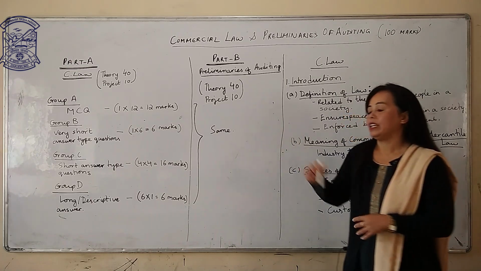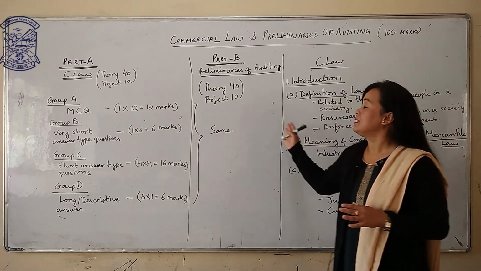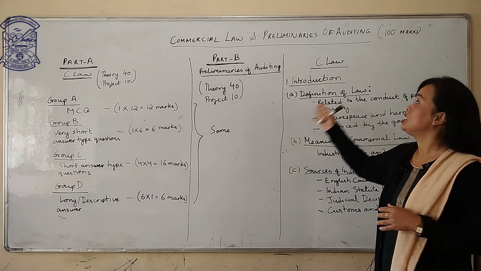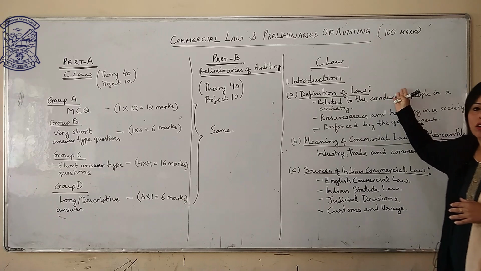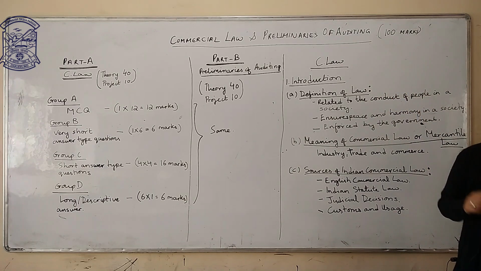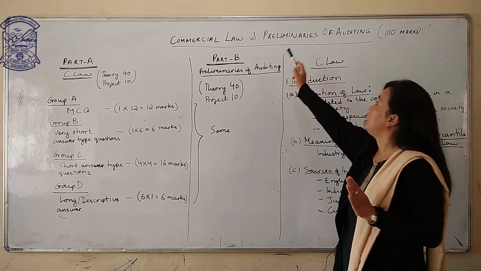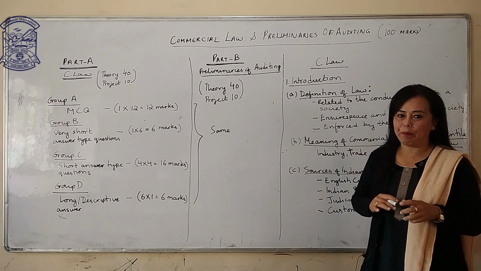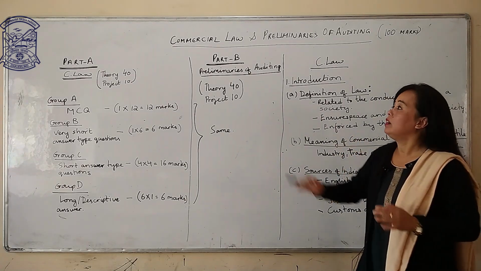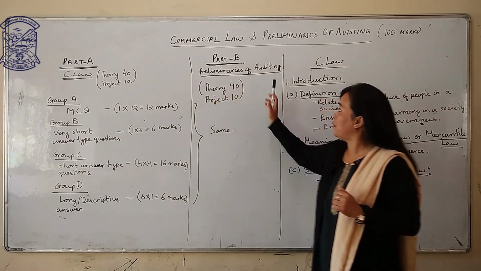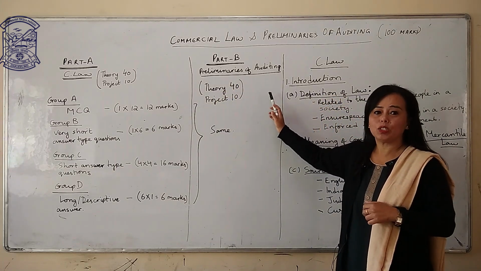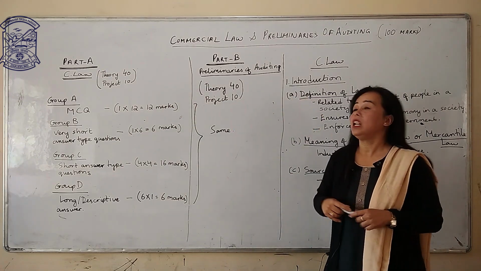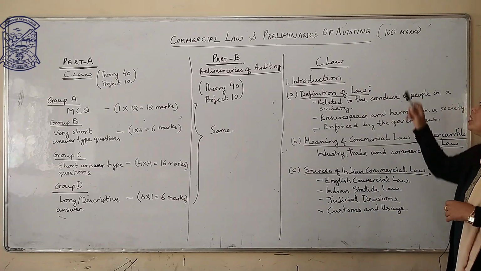Understood? Okay. Now, if you have understood the marking system and the question pattern, let us go to Commercial Law. First of all, please try to understand that Commercial Law and Preliminaries of Auditing are two separate subjects, but they come under one paper. Remember that they come under one paper. You have 40 marks Commercial Law, 40 marks Auditing, total 80 written and 20 marks project, total 100. Okay, now coming to Commercial Law.